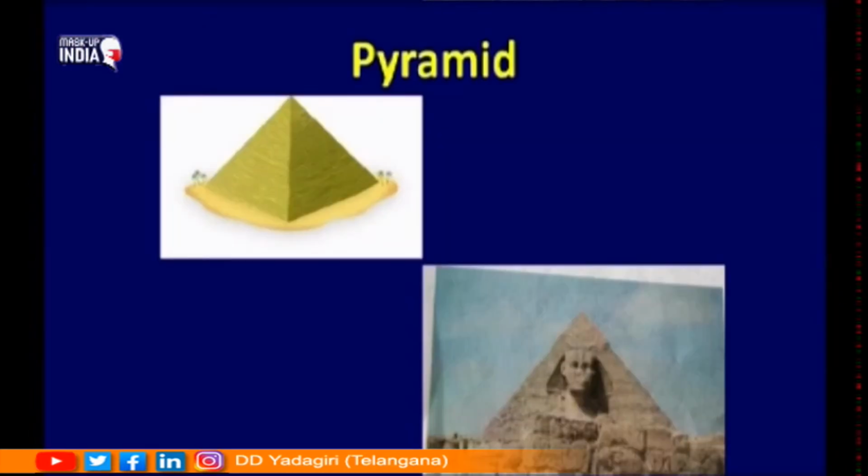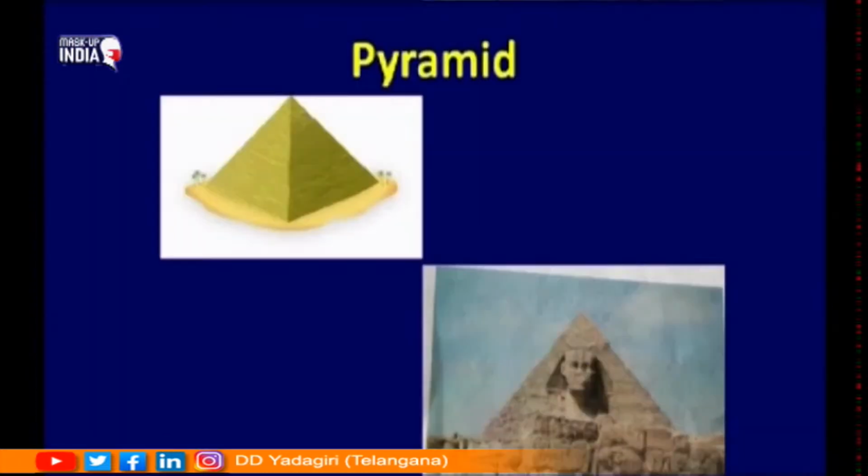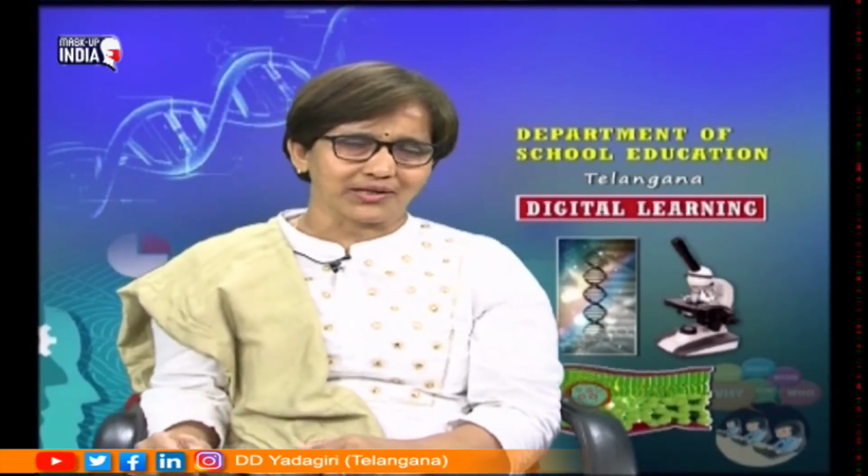Now, what is this? A pyramid. What is this pyramid over here? You might have studied about pyramids, that they are one of the ancient 7 wonders of the world, right? So, what is a pyramid? It is actually a geometrical structure or geometrical shape. It has got a base. The base can be of any shape. You can have square, triangle or polygonal shape. But the main important part of pyramid is that when you start constructing the walls from the side, all of them have sloping sides, and all the walls, all the sides meet at the apex, at the top. Such a structure is called as pyramid.